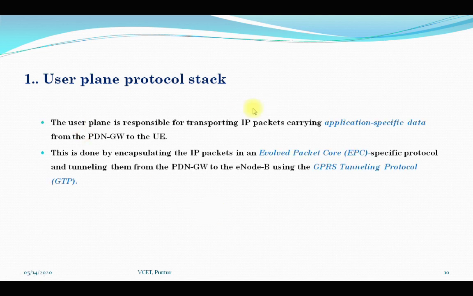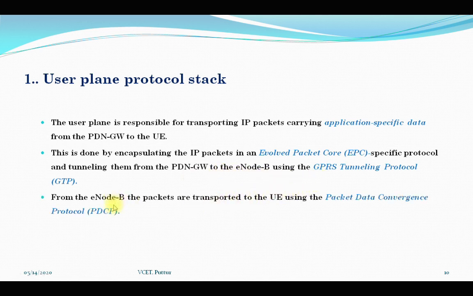This is the same thing which I have told you. So the user plane is mainly responsible for transporting IP packets carrying application specific data from the PDN gateway to the user equipment. This is mainly done by encapsulating the IP packets in an evolved packet core specific protocol, tunneling them from the PDN gateway to the eNode B using the GPRS tunneling protocol. Then from the eNode B, the packets are transported to the user equipment using the PDCP protocol.